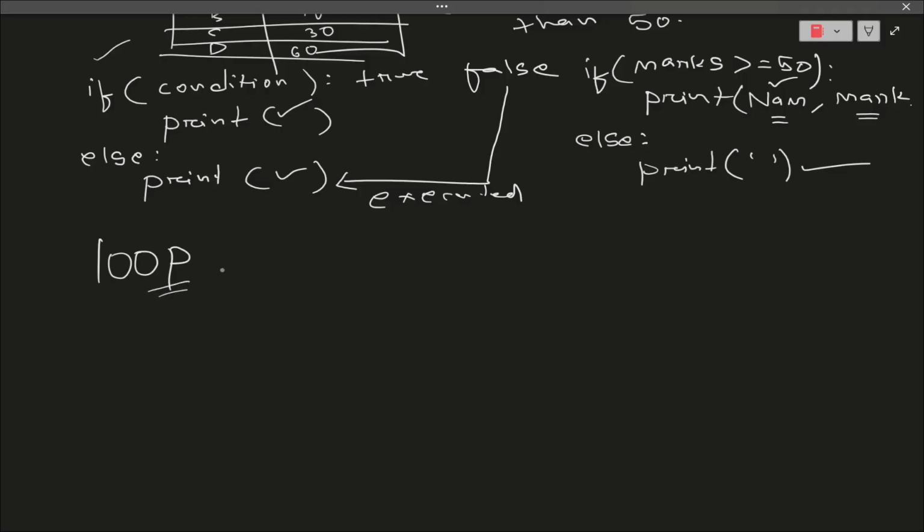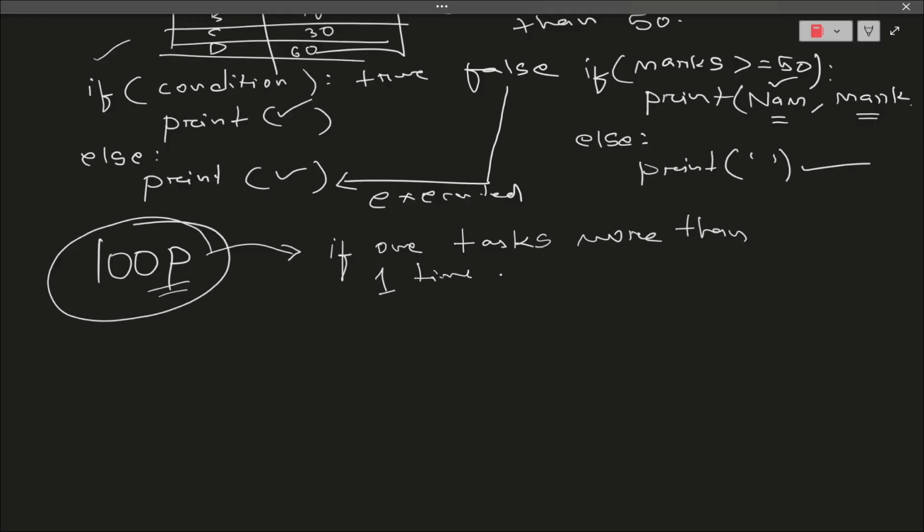We do have loops. You must be thinking, sir, what's the meaning of this particular term? Loop is nothing but when one task needs to be repeated. If I want to repeat one task more than one time, I will be using a loop. Okay, these are some of the codes. If we write these particular codes, we can automatically repeat our tasks as many times as we want.